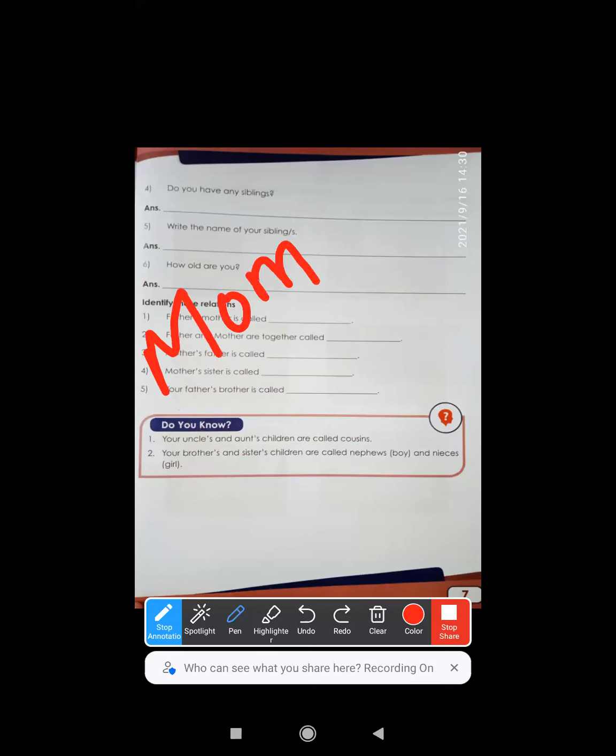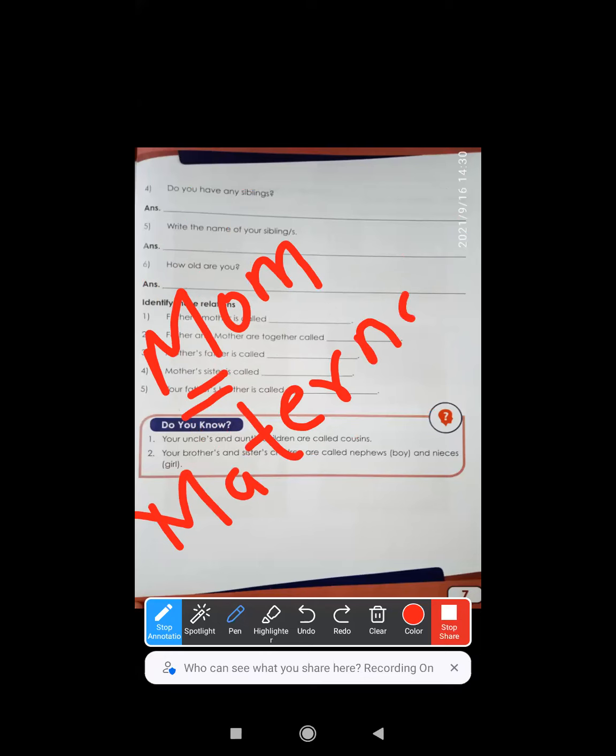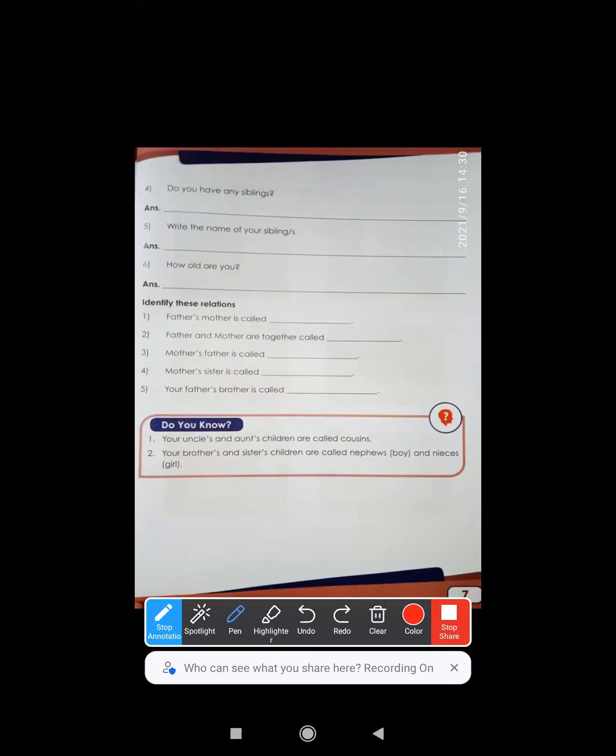Okay. Mom, mommy, right? So M for mom and similarly M for maternal. Right or not? So your grandmother's parents will be your maternal grandparents. Is that clear? MM matching. Now don't get confused.